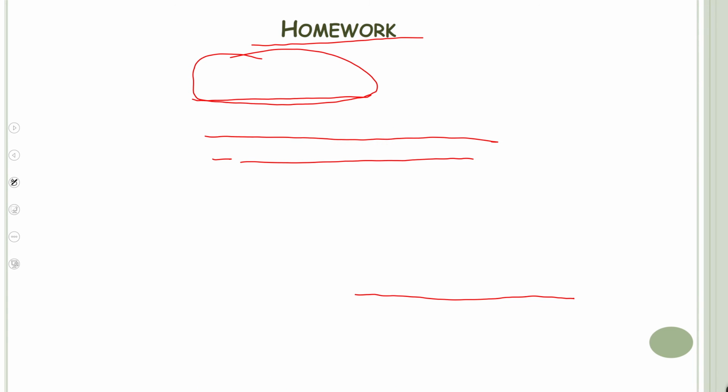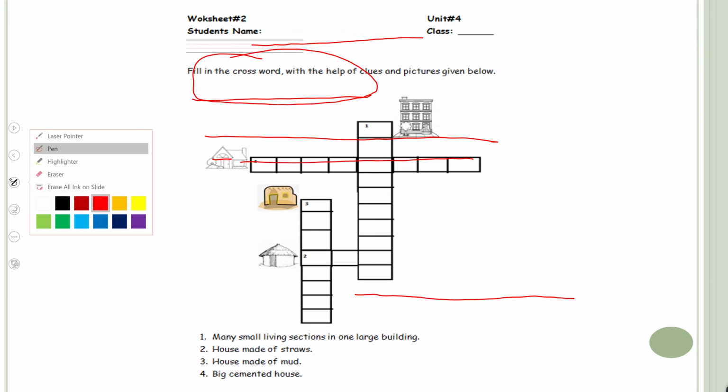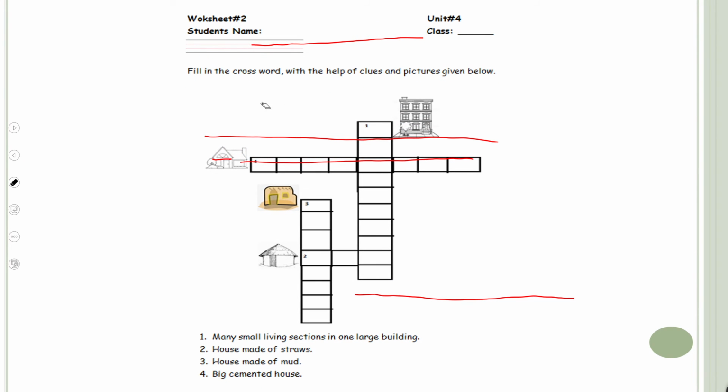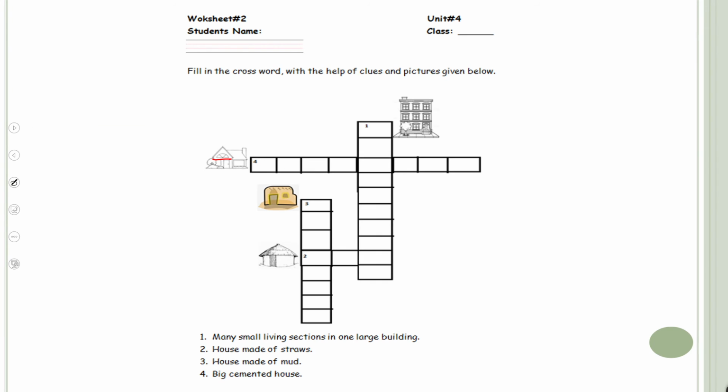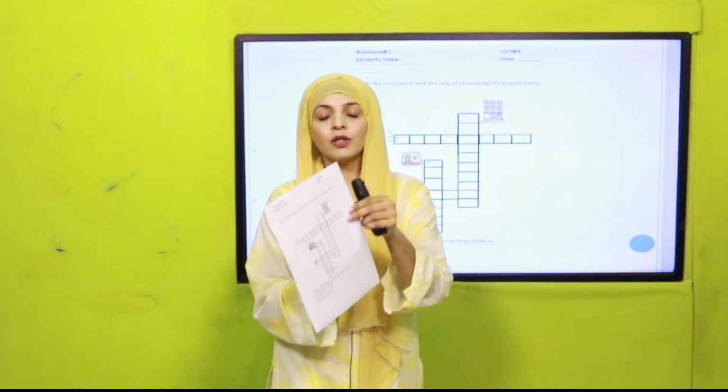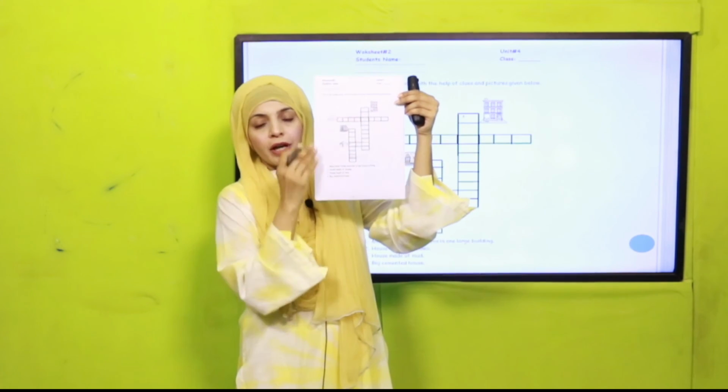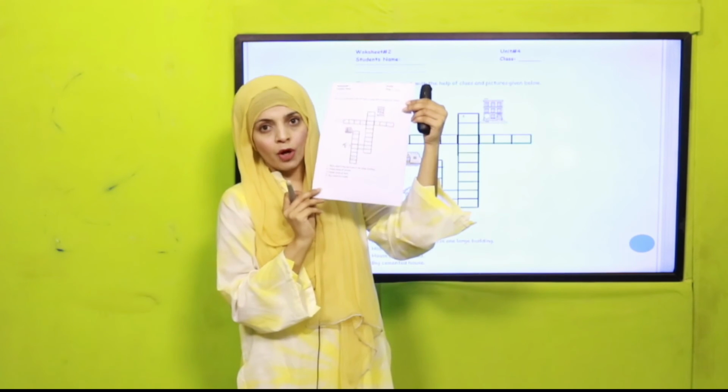Next, I will give you a worksheet which will be provided to you by your teacher. Okay, let me erase all the lines for you so you can easily look at the worksheet. Okay, my dear students, this is crossword worksheet number 2. This will be provided to you by your teacher in print form as homework.